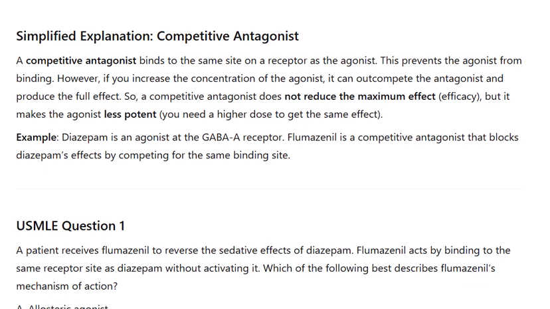Example: diazepam is an agonist at the GABA A receptor. Flumazenil is a competitive antagonist that blocks diazepam's effects by competing for the same binding site.